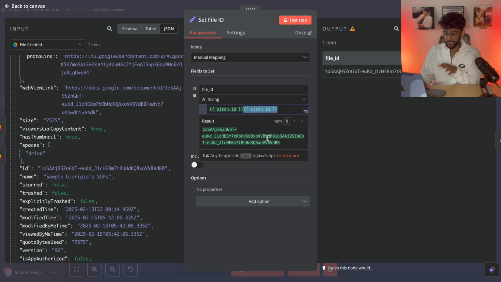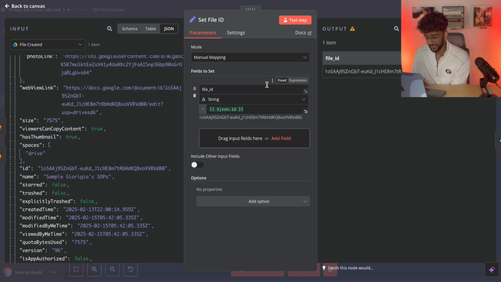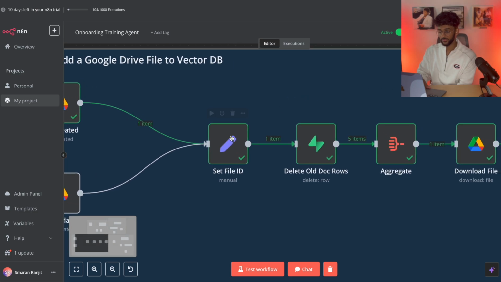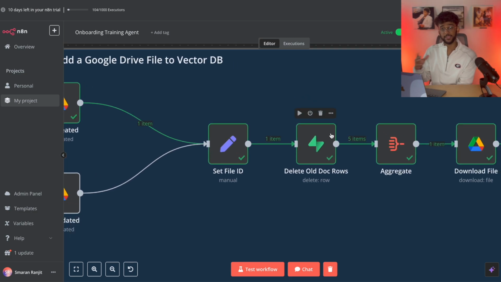It may seem like it's a lot of code. You don't have to write any code for this. You can just pull the variables just like that. And what this does is it sets that file ID variable to be used down the line. If you don't have this variable set properly, then it can't be accessed the same way down the line. If anything is changed to this file ID as it goes through this loop, you cannot access the original version of it unless you set the variable like you do right now, which is why that node is important.